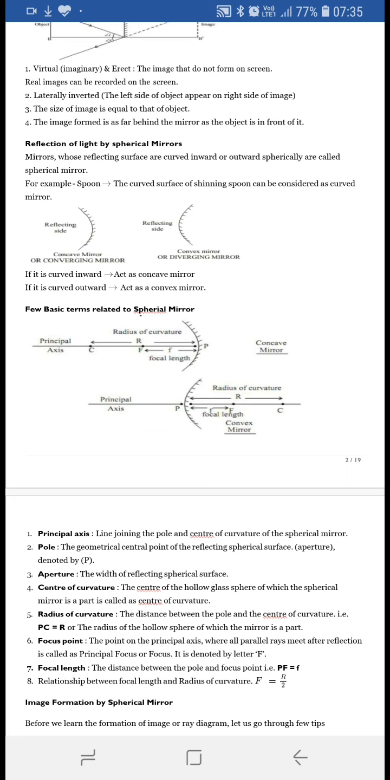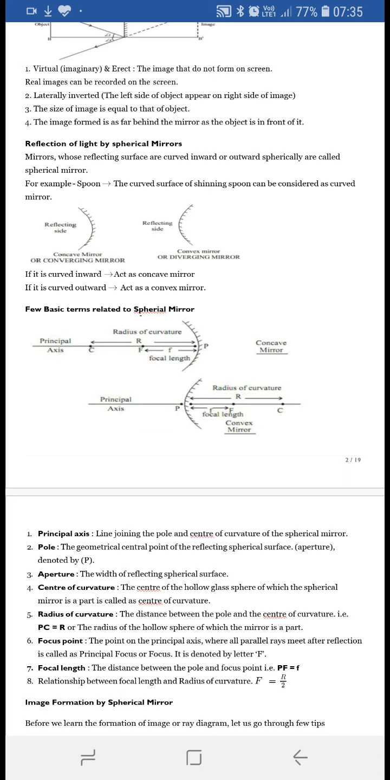The focus point is the point at which all the parallel rays meet after getting reflected. This is also known as principal focus or focus, and it is represented by F in the diagram. After that, what do you mean by focal length? The distance between the pole and the focus point is known as focal length.